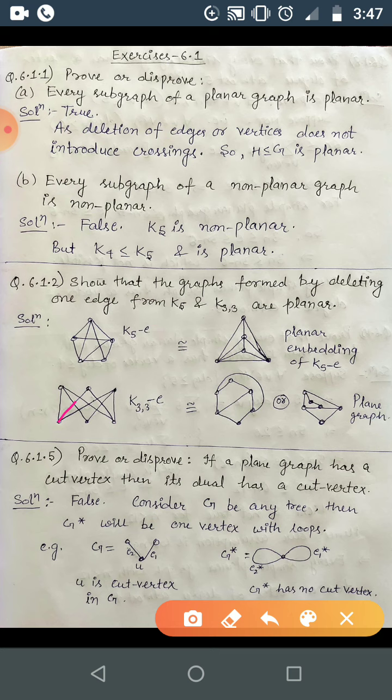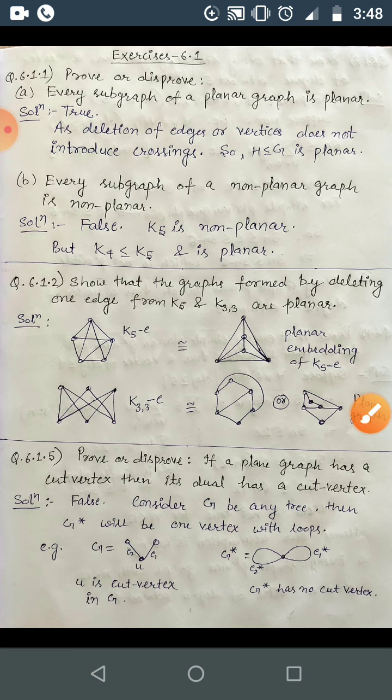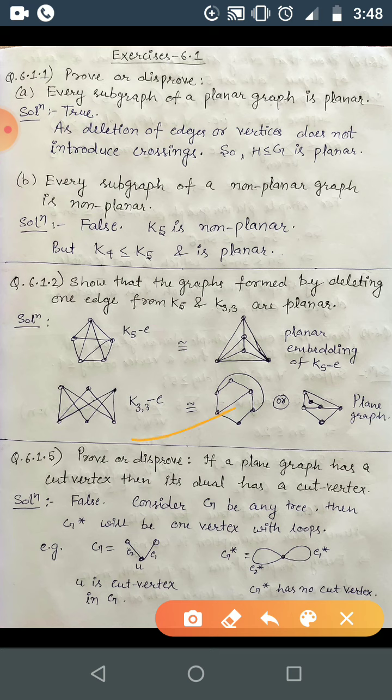So here this one I am drawing like this, then this one I am drawing like this, then this one by twisting you can draw here, and this one is this one, and what about this one? This one is this one. Okay, so if you check it, these are isomorphic. Okay, or you can draw this graph as this one also.